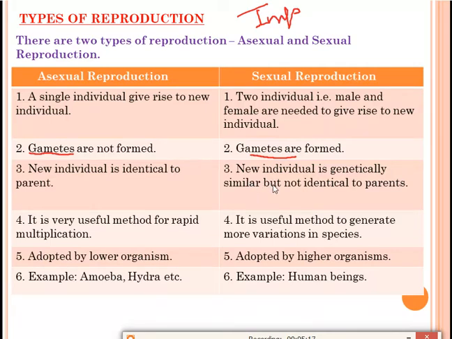It can be that you will be of medium height, or the height of your mother, or like your father. So in sexual reproduction, the individuals are not exactly similar to their parents.